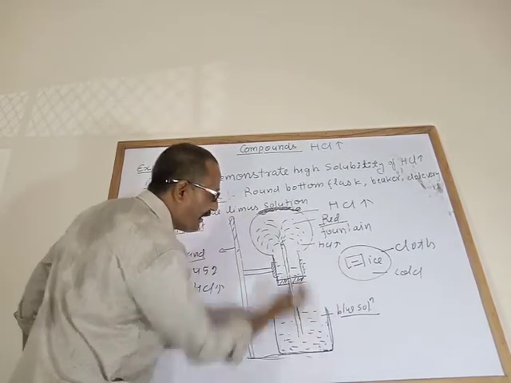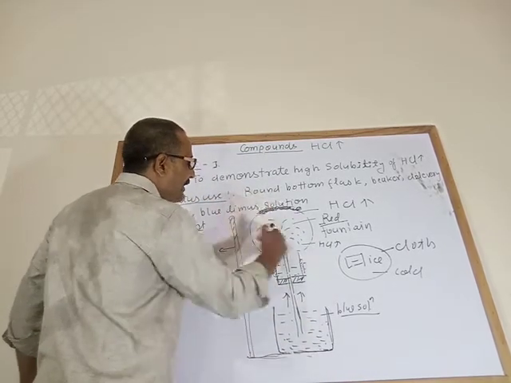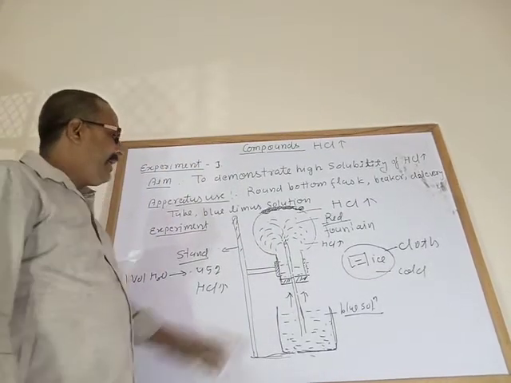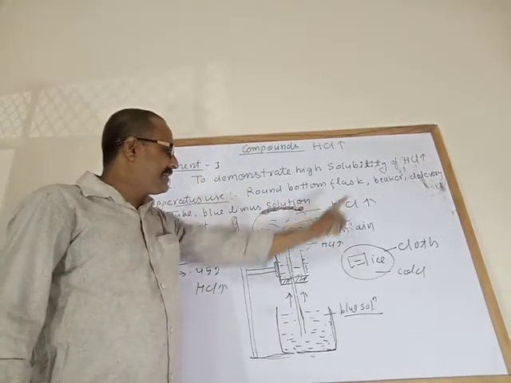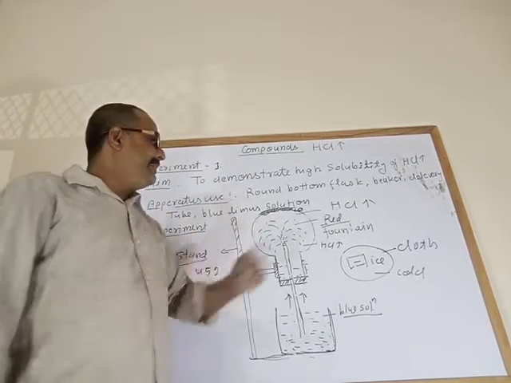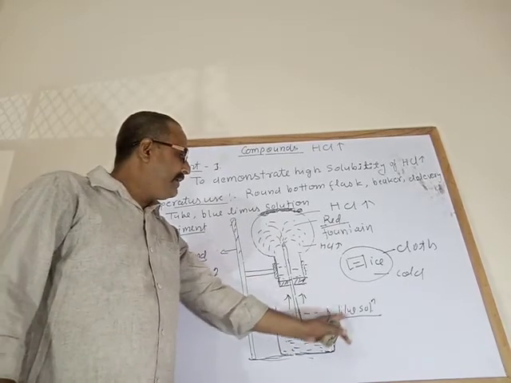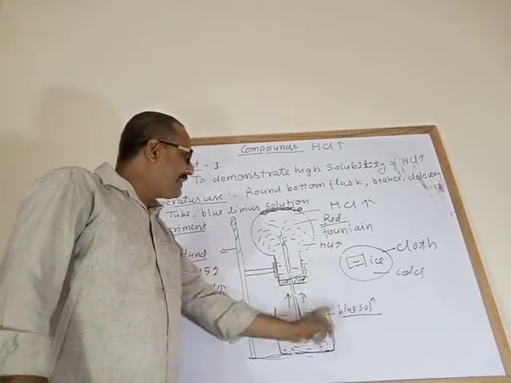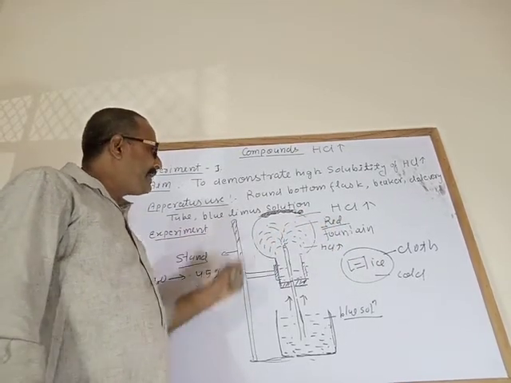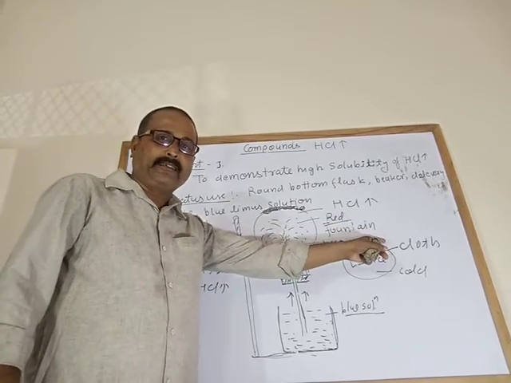Vacuum means it will rush inside this round bottom flask, because hydrogen chloride gas is highly soluble in water and is acidic in nature. The blue solution changes into the red solution. So this experiment is known as the red fountain experiment.